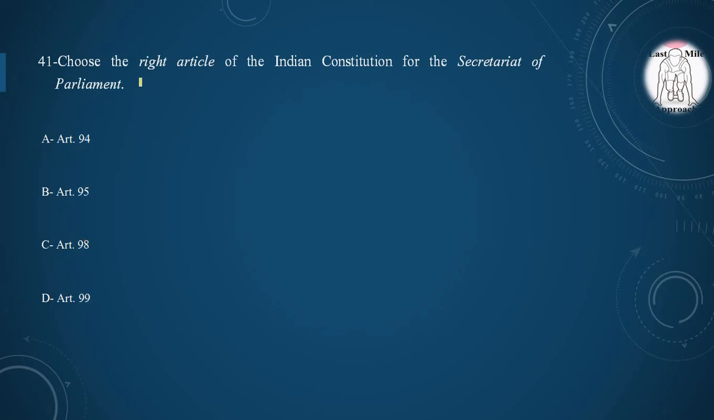Next question, choose the right article of the Indian Constitution for the Secretariat of the Parliament. Option A, Article 94. Option B, Article 95. Option C, Article 98. Option D, Article 99. And the correct option is option C, Article 98 describes the Secretariat of Parliament of the both houses.